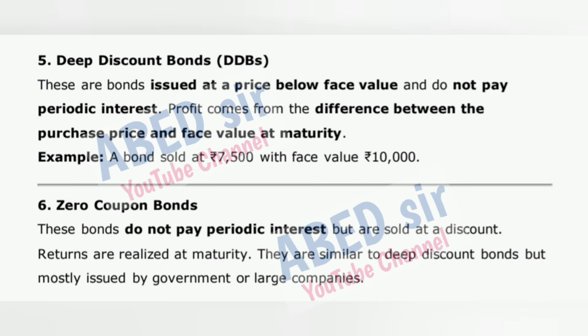5. Deep discount bonds, DDBs. These are bonds issued at a price below face value and do not pay periodic interest. Profit comes from the difference between the purchase price and face value at maturity. Example: a bond sold at 7,500 rupees with face value 10,000 rupees. 6. Zero coupon bonds. These bonds do not pay periodic interest but are sold at a discount. Returns are realized at maturity. They are similar to deep discount bonds but mostly issued by government or large companies.